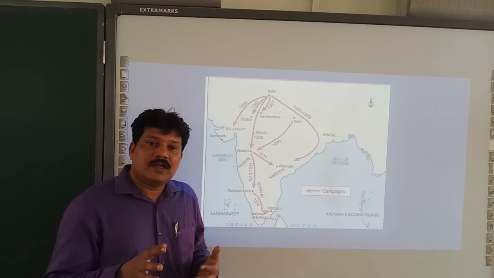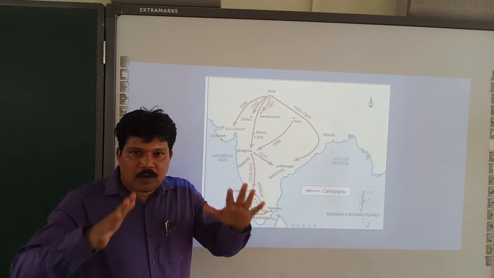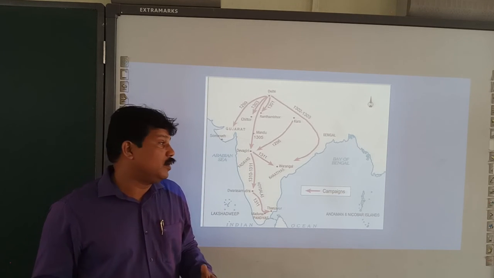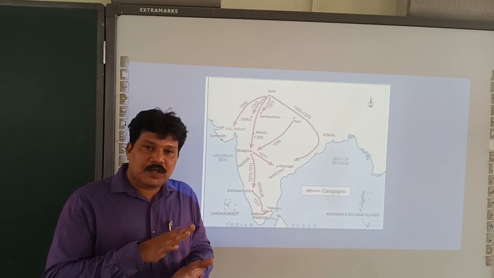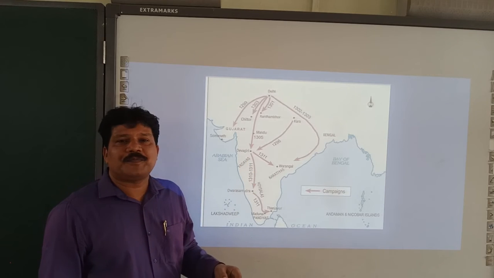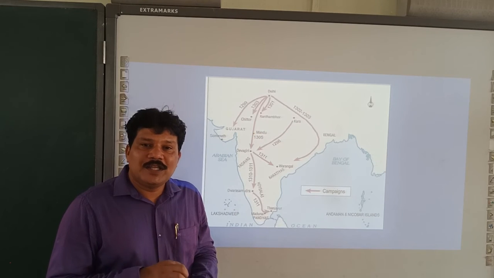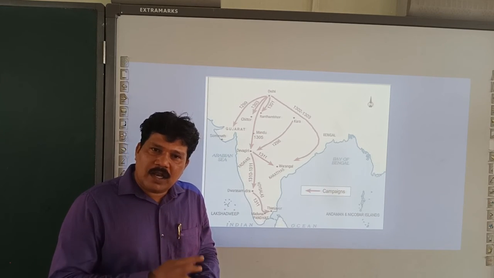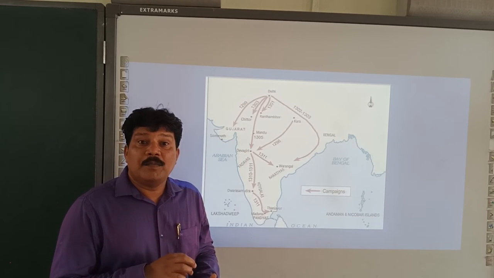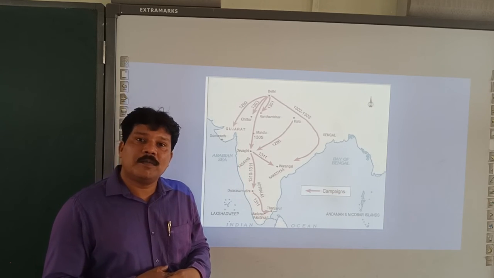Rashtrakutas were excellent. The Kailashnath cave, which is a temple cut from top to bottom. That is the only temple which is cut from top to bottom, which I explained in chapter number 1. So this particular place was ruled by them. Later it was ruled by Yadavas of Devagiri. These Yadavas of Devagiri were defeated by Alauddin Khilji. But after Alauddin Khilji, the same area was once again defeated by Muhammad bin Tughlaq. Muhammad bin Tughlaq renamed this as Tughlaqabad.